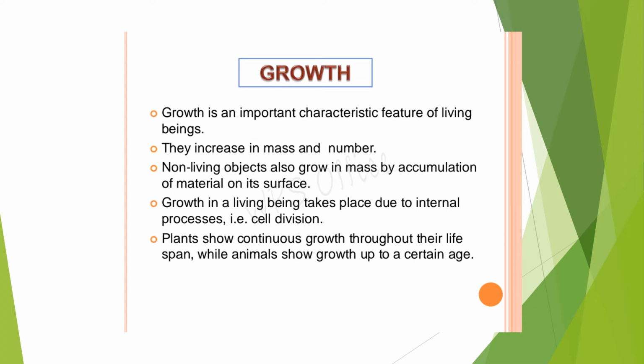Plants show continuous growth throughout their lifespan, while animals show growth up to a certain age. As you know, as a child you will grow faster, but your parents, if you see, remain as such for a long period of time. So growth is there only up to a certain age.